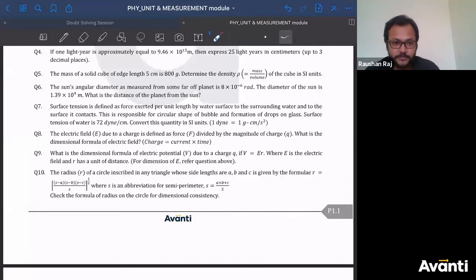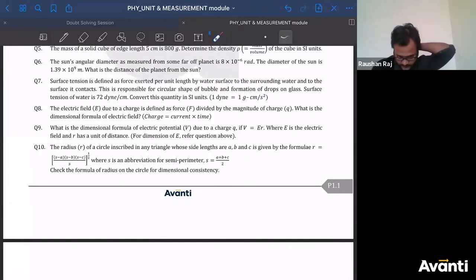चलो, question number 10. Shreya, Atharv, they have asked question number 10. इसमें check करना है बच्चा. You must have studied this part in mathematics. Anyway, करता हूं देखो. Radius r of a circle inscribed in any triangle whose side lengths are a, b and c is given by the formula r is equal to [(s minus a)(s minus b)(s minus c) divided by s] to the power half, where s is an abbreviation for semi-perimeter.